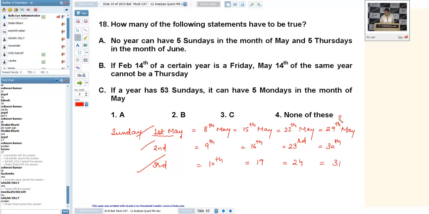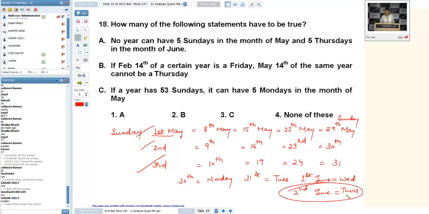If 29th May is a Sunday, 30th May will be a Monday, 31st will be a Tuesday, and 1st June will be a Wednesday, 2nd June will be a Thursday.